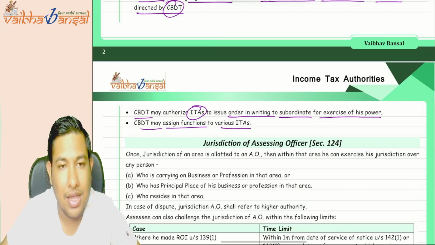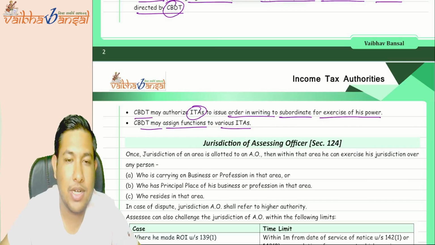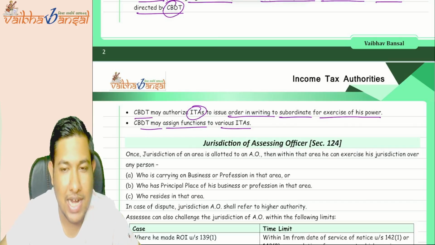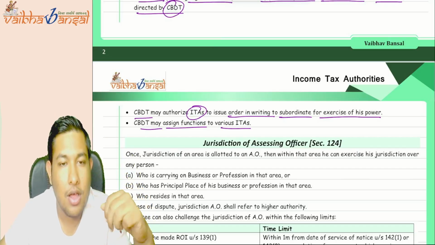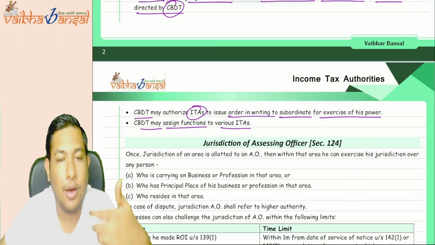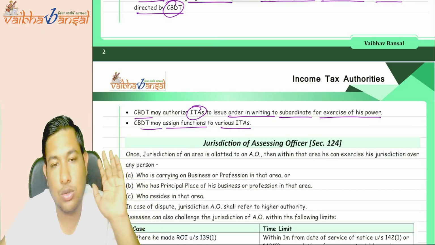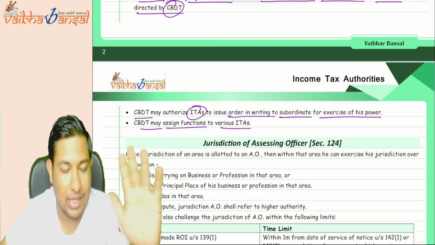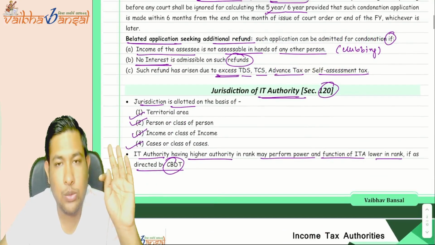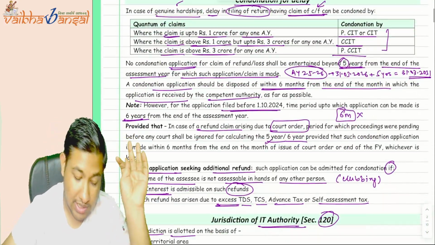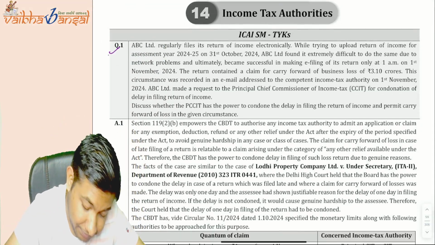Okay, it is just a normal or the basic function of a CBDT. That is, a CBDT can also assign the functions to the various ITAs, or whatever functions they need to perform, they will give you the list of it. And the CBDT can also authorize the ITA in writing that what powers you need to exercise in this particular case. Understood clearly? Is this point clear? Sections 120, 119. If it's clear, come to the question bank and solve question number 1.